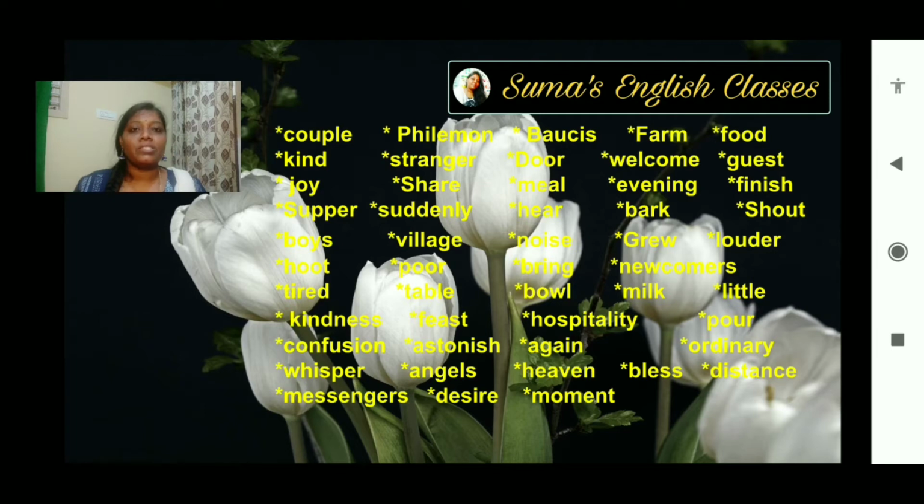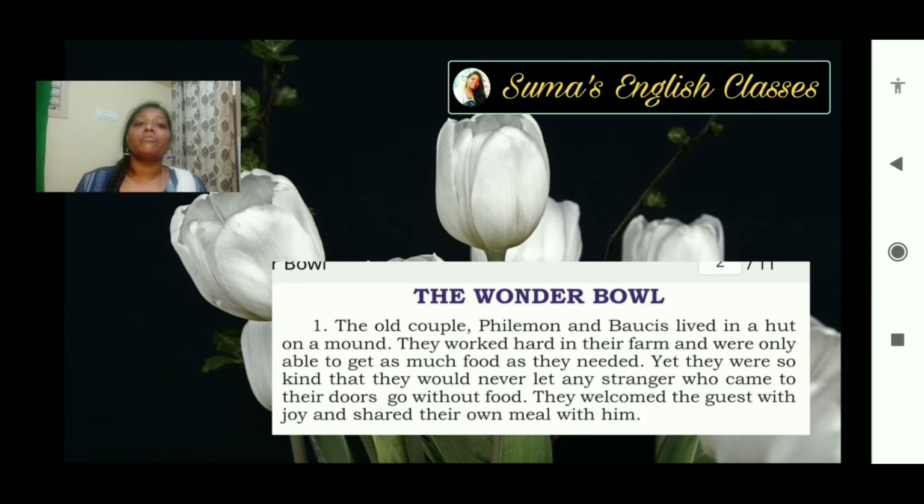So you can take the screenshot and underline it in a neat way, okay, if it is a little bit fast. So these are the new words. Let's move to the first paragraph of the lesson.